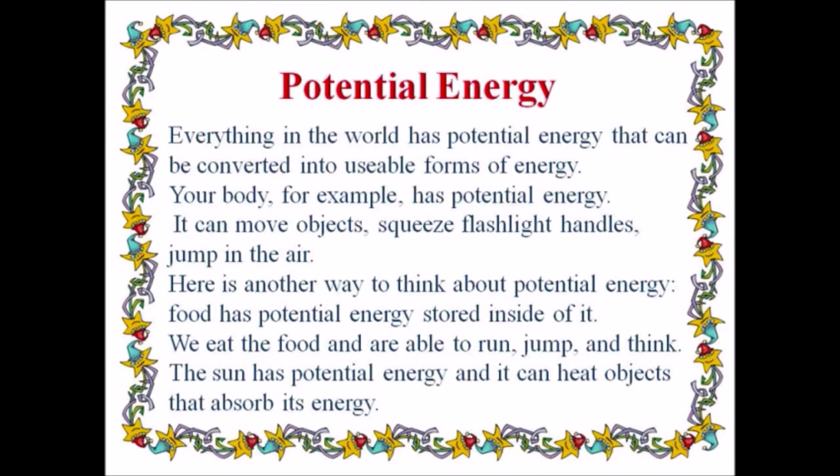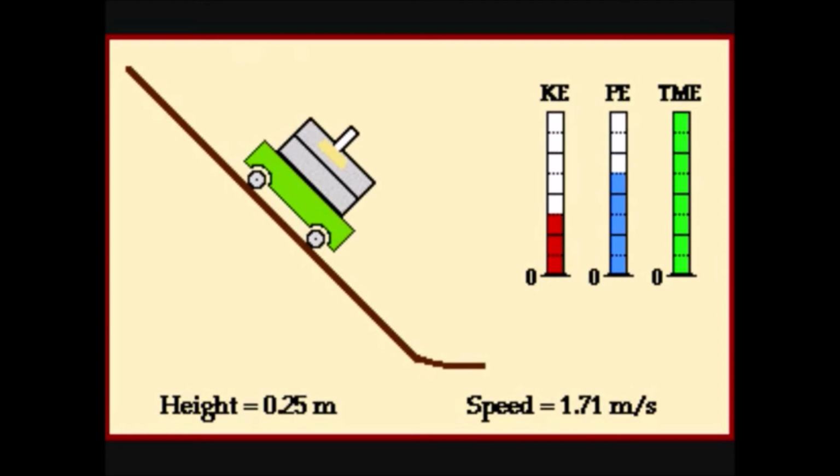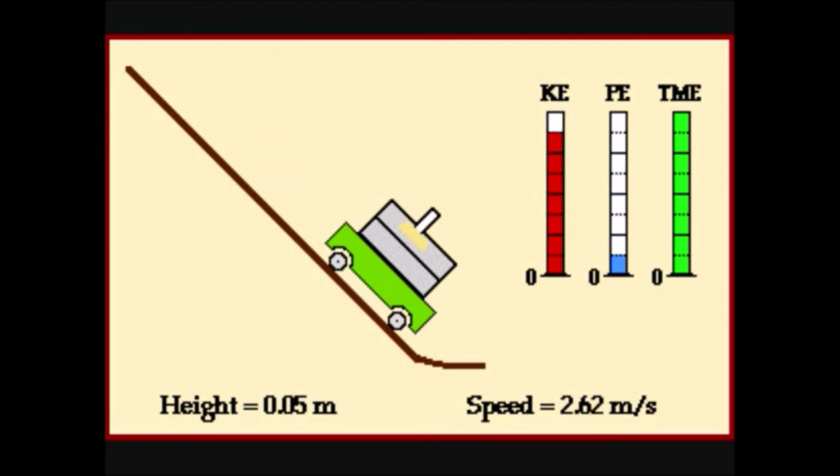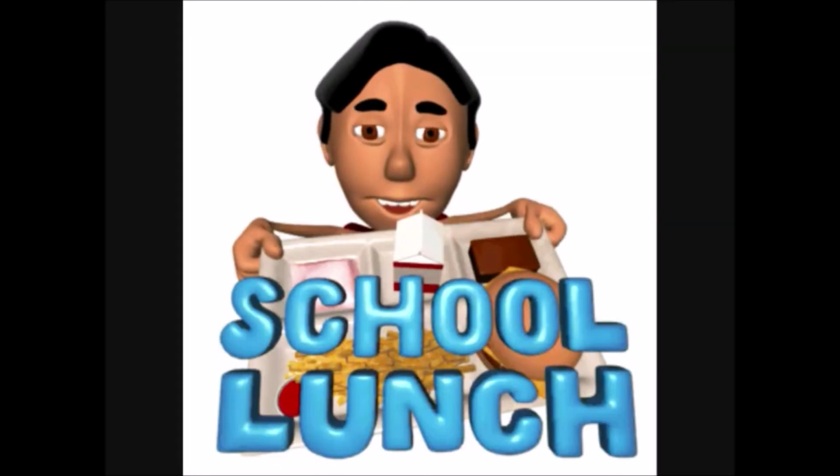Potential energy. Everything in the world has potential energy that can be converted into usable forms of energy. Your body, for example, has potential energy. It can move objects, squeeze flashlight handles, and jump in the air.